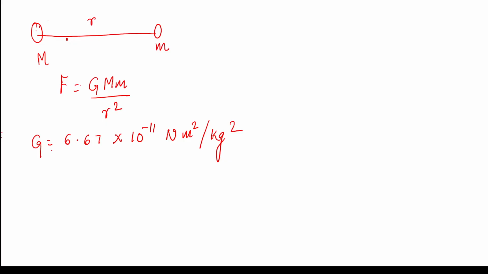Don't need to learn that again. What you need to understand is what's the direction. So the capital M is attracted towards the small m, and the small m is also attracted towards the capital M. Because action and reaction are equal and opposite, both of them are going to experience equal force but in opposite directions. So that's it. That's your Newton's gravitational force.